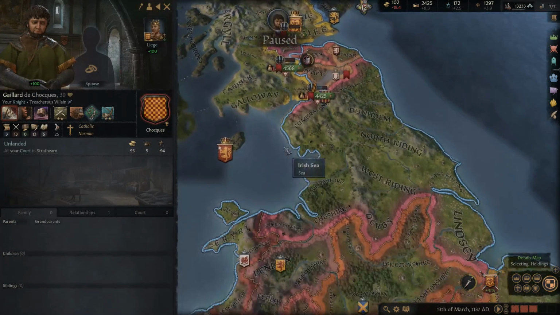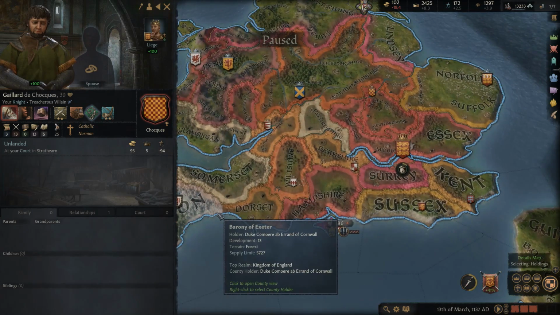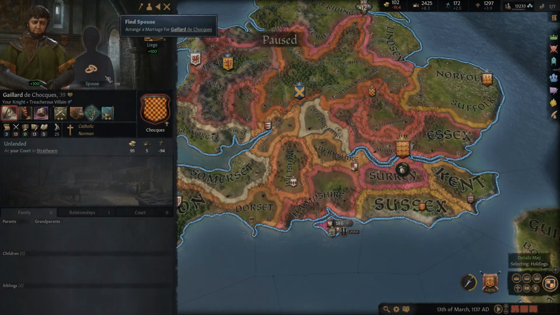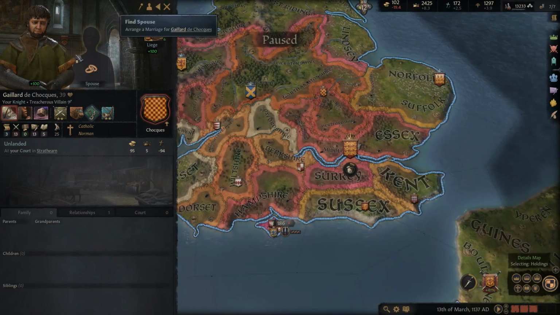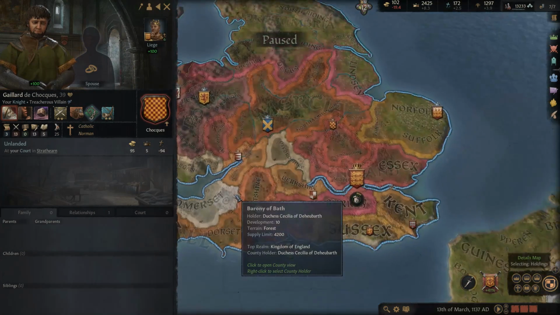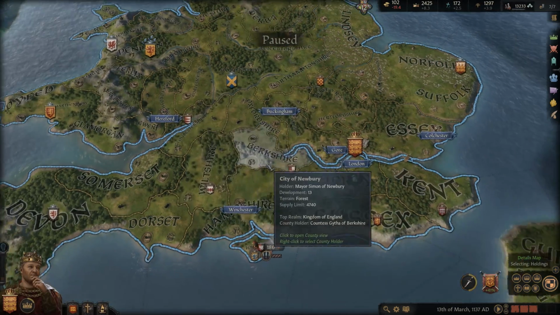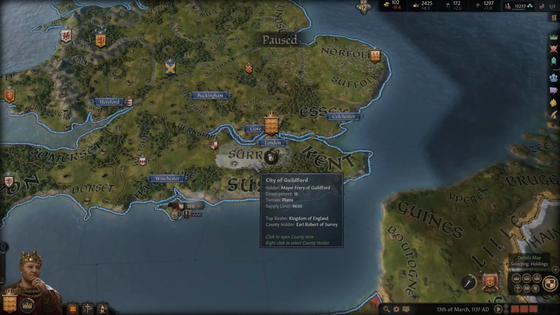Alright, and then what we have to do is we have to give him land before he actually accepts the marriage. Because once he accepts the marriage, he'll move to his wife's court. We won't be able to give him a land unless we invite him to court, which is probably fairly unlikely. So what could we give him?